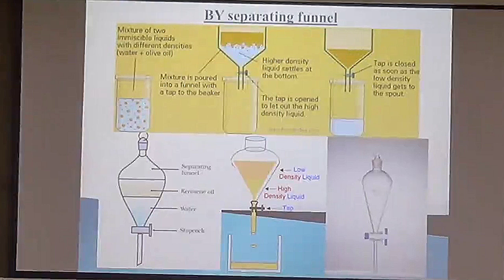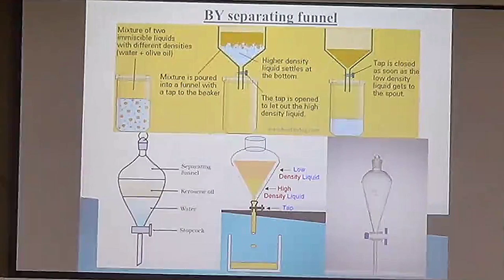The component with lower density at the top and the component with higher density at the bottom. You can see the example here: kerosene oil and water separation, kerosene oil being lighter at the top and water comparatively denser at the bottom.